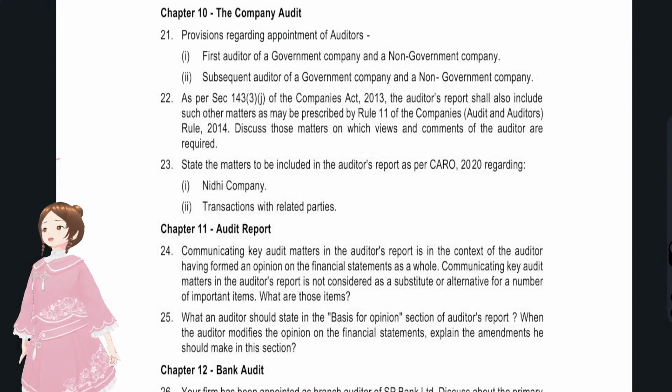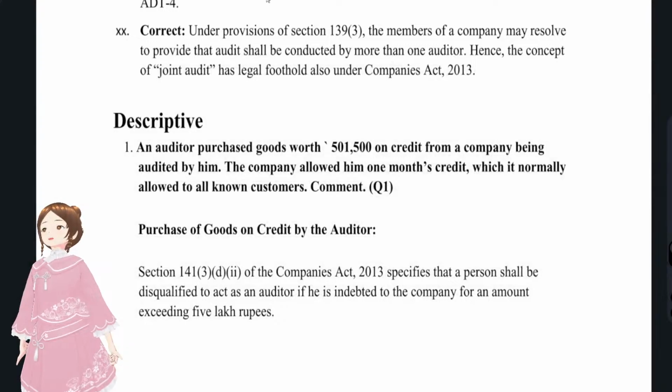Okay, and we have completed our CA Inter RTP there. And now we'll move on to the question bank. MTP, as I said, I didn't find MTP.